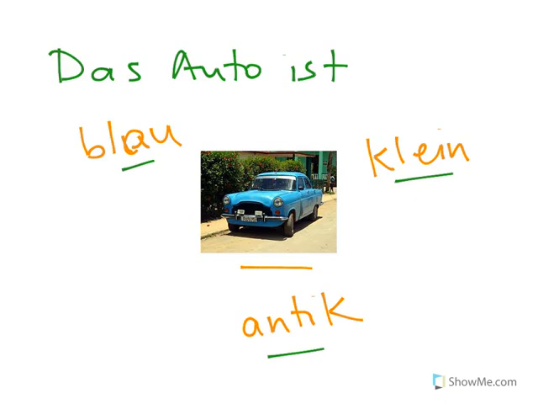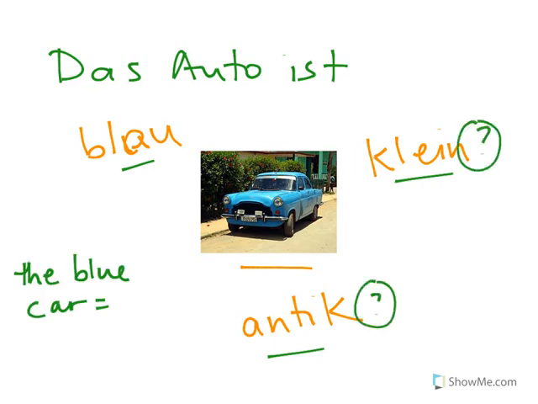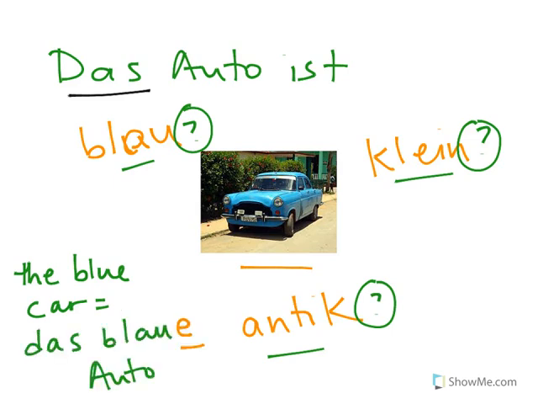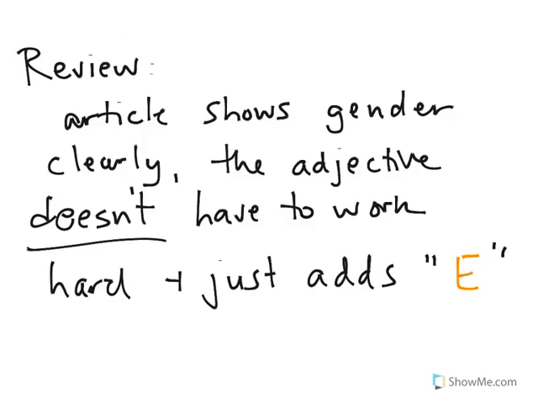But if we want the adjective to come right before the noun and say something like the blue car, then we need to add an ending to our adjectives. Does das show us the gender of Auto? Yes, it shows us that it's neuter. So the adjective ending for the blue car would be das blaue Auto. We're just adding an E on when our article clearly shows us that gender.